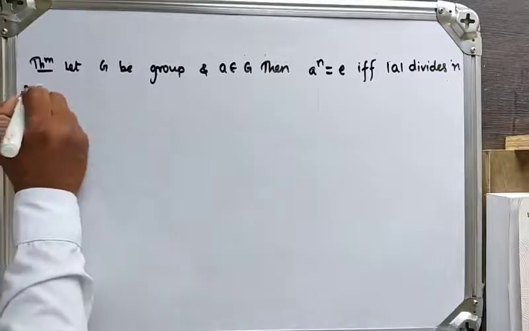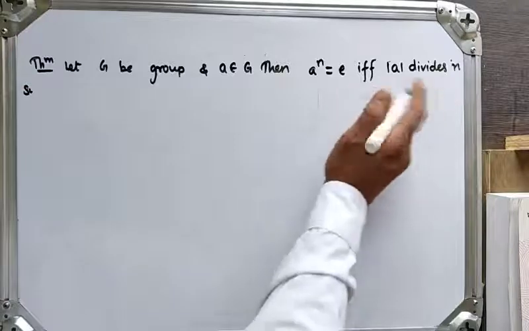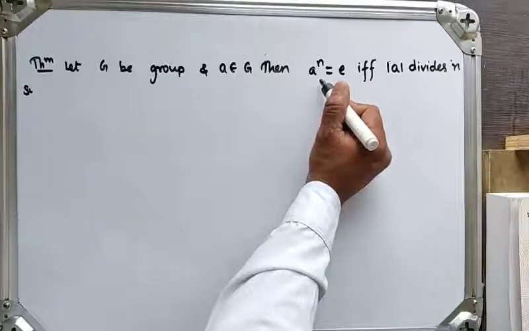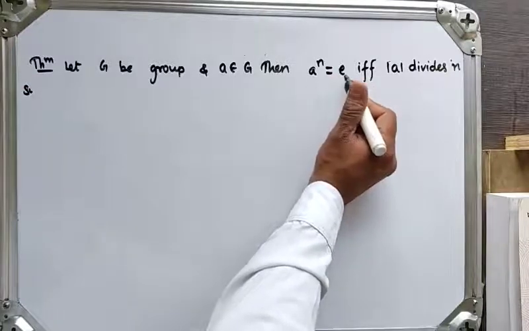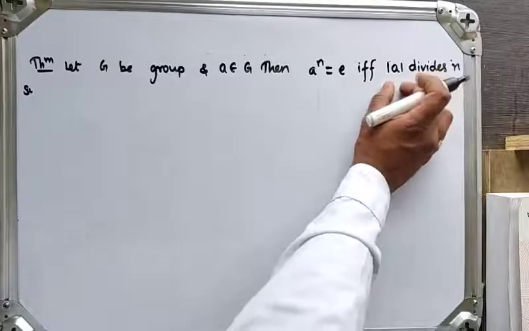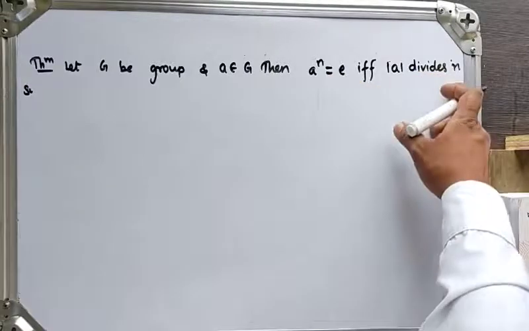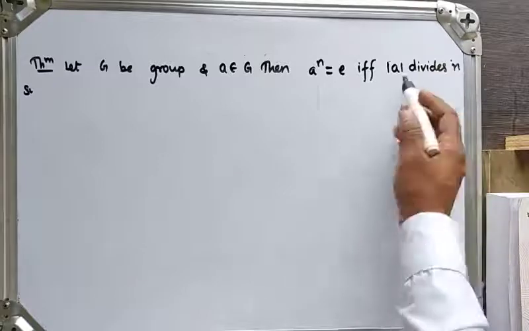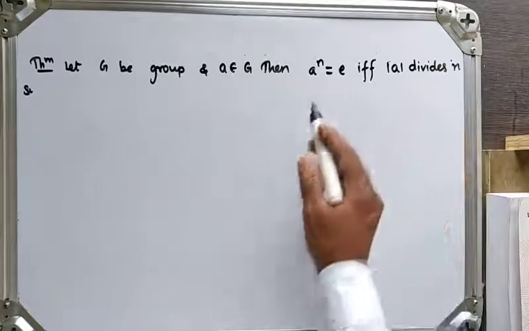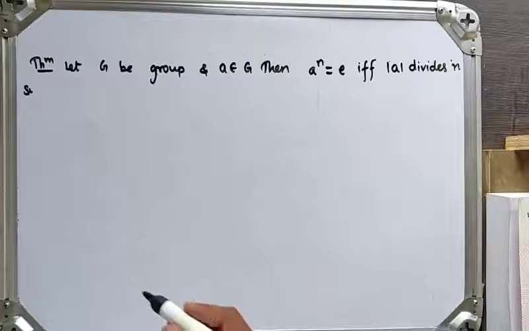This is proved in two ways. In the first part, we have to show that if a raised to n is equal to identity, then order of a divides n. In the second part, if order of a divides n, then we will show that a raised to n must be identity.